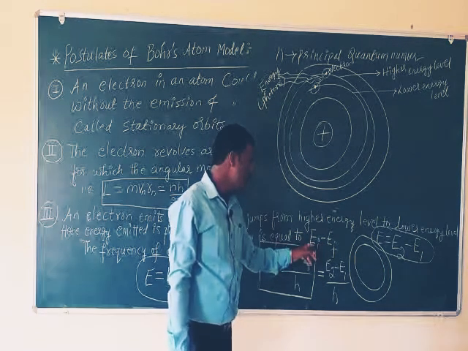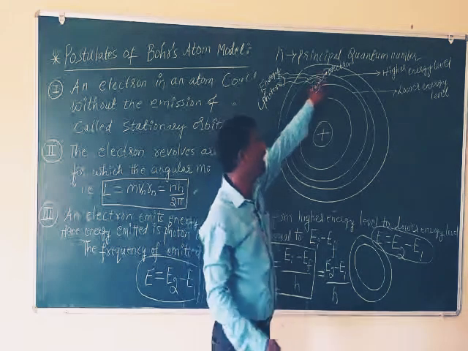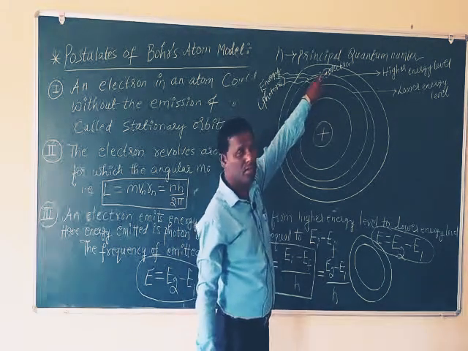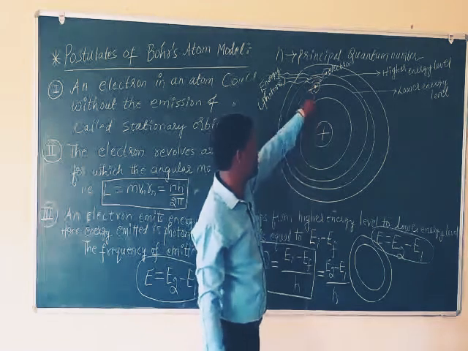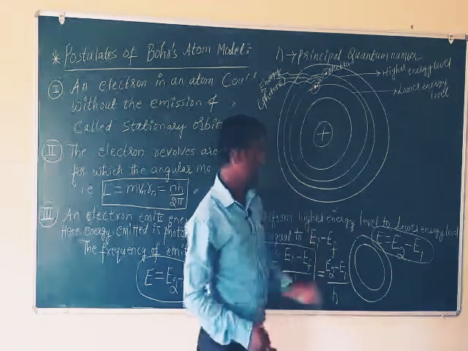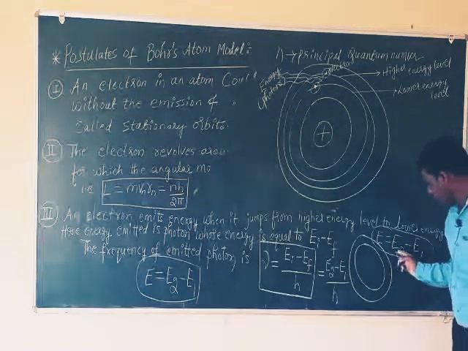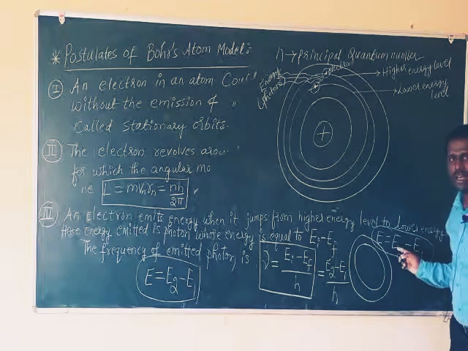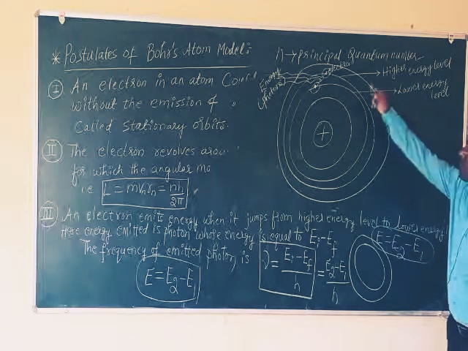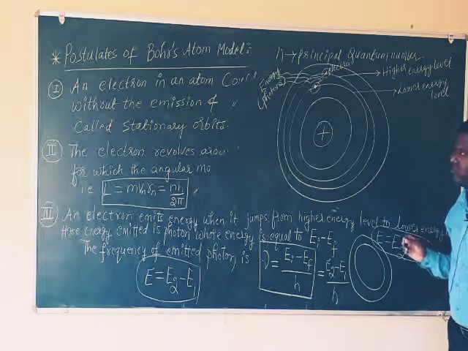Here EI is the energy of the initial orbit where the electron is present. Where is it present? Higher energy level. EF is the final one. So we can write the same as E2 minus E1. The energy of the photon is equal to E2 minus E1, where E2 is the energy of the higher orbit and E1 is the energy of the lower orbit.